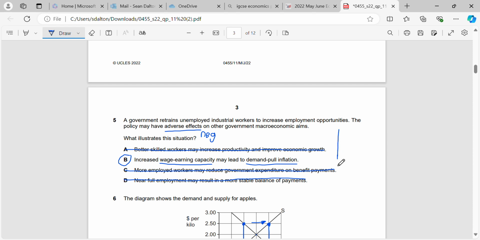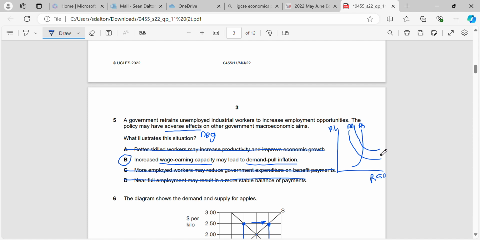But it may possibly also lead to demand pull. Remember that demand pull inflation is inflation where AD moves to the right. Okay? And in that case, if I just put real GDP here, you know it's GDP, right? If people are earning more money, what are they going to do?